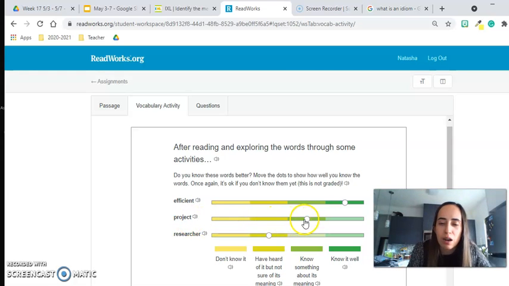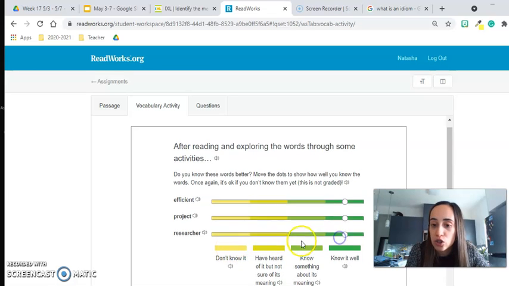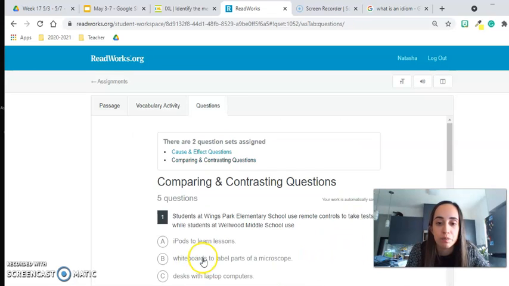Project. I knew what it was, but I still had not a very good understanding. But now, since I have a better understanding, I can change my initial response from the beginning to what I feel my understanding is after reading and after learning about that word. Researcher, same thing. I understood what the word researcher was, so done.